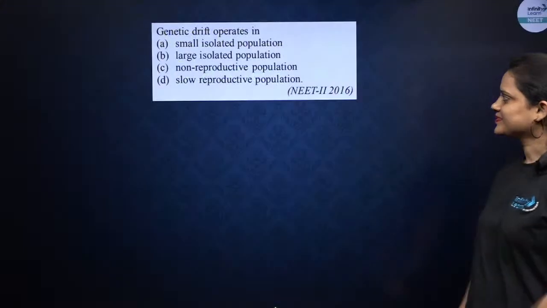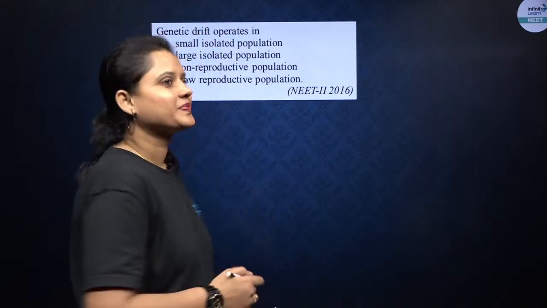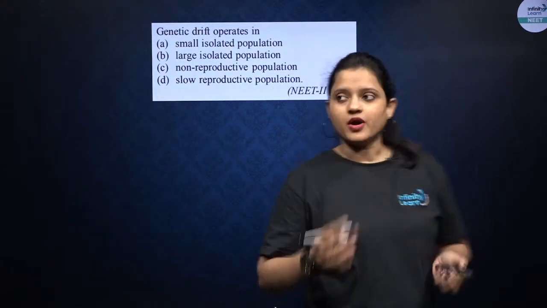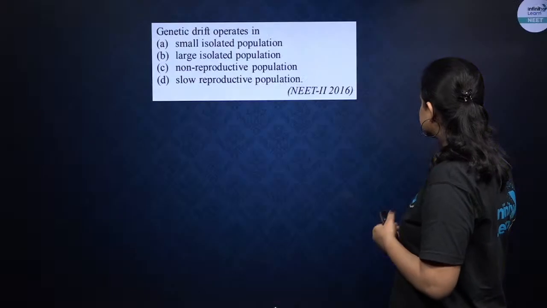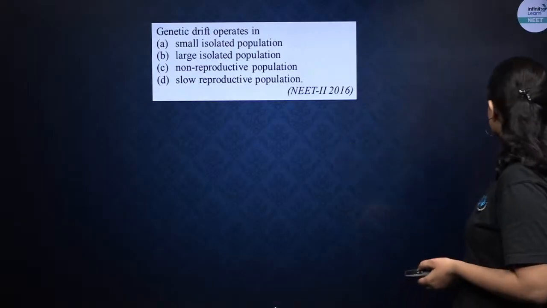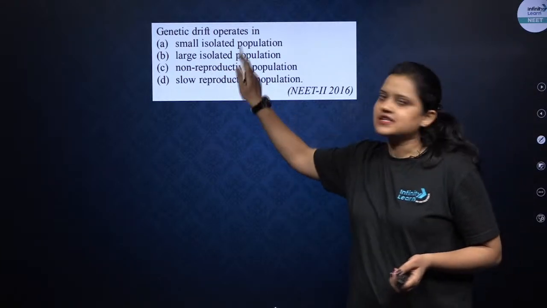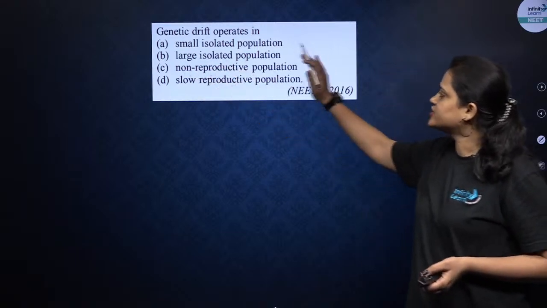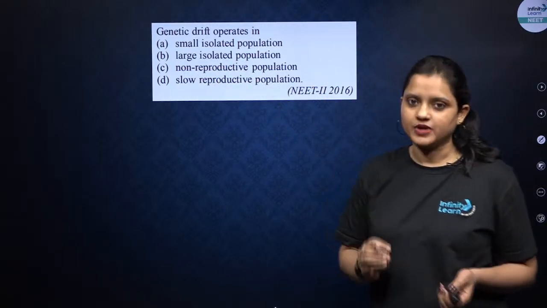Now first question of evolution on your screen. Let's study. Genetic drift operates in, very important question. This question was asked in NEET 2016. 2016 में पूछा गया. ये बहुत ही ज़्यादा important question है. Small isolated population, large isolated population, non-reproductive population और slow reproductive population.